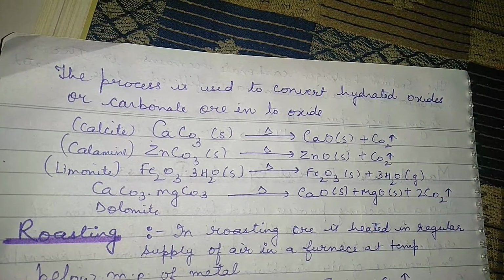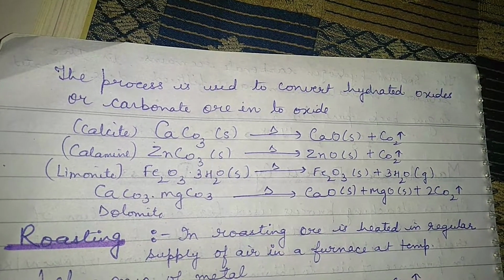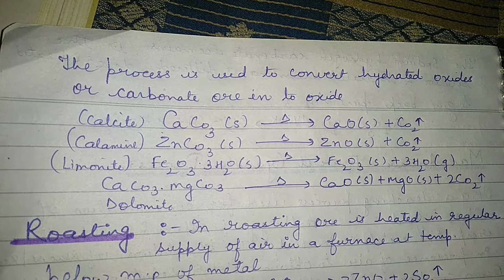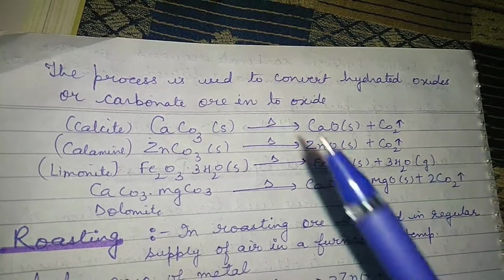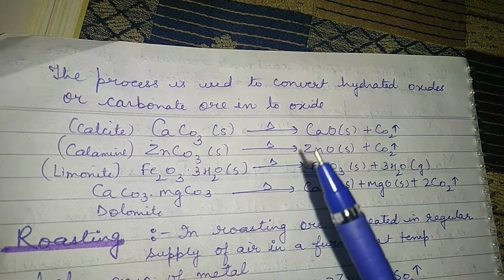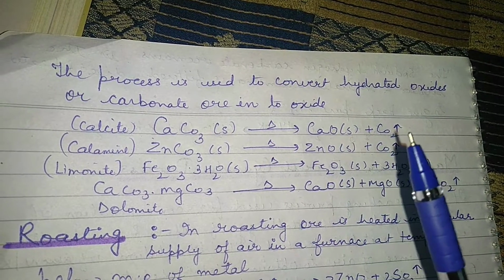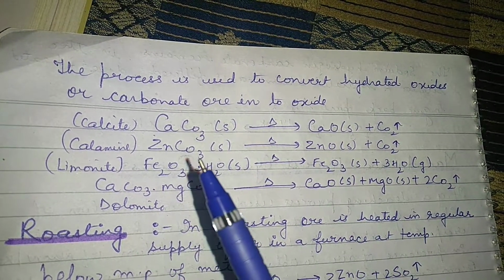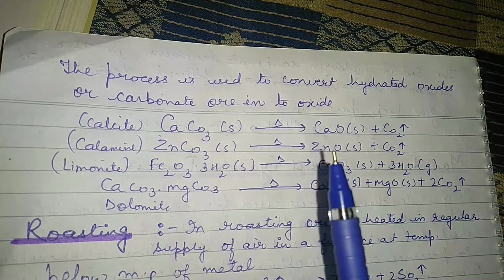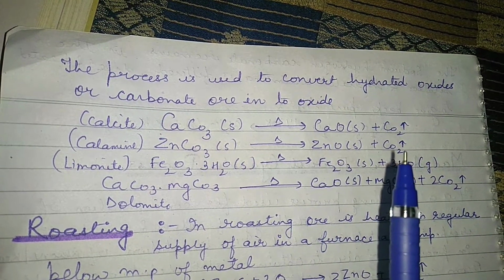The process is used to convert hydrated oxides or carbonates of the ore into oxides. Here I have given an example of calcium carbonate. When it gets heated, it results in the formation of calcium oxide plus carbon dioxide. The second one is calamine, where zinc carbonate, when heated, results in the formation of zinc oxide and carbon dioxide gets liberated.